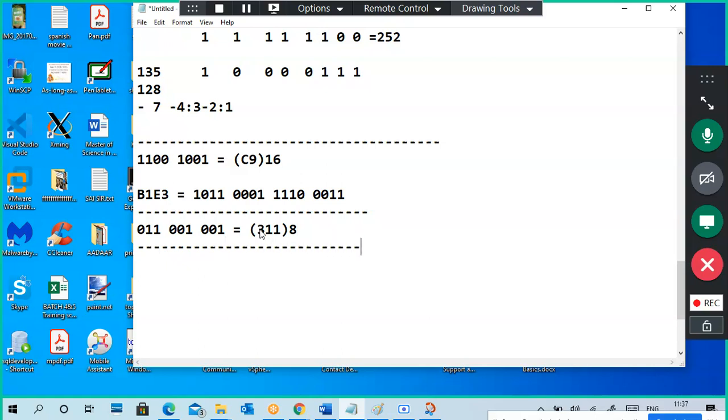You can reverse convert it, the same way as you converted like this. For some octal number, for example 652, how to write it? 6 is 110, 5 is 101, 2 is 010. So this is octal, and this is binary. Direct conversion only. So no need to convert.